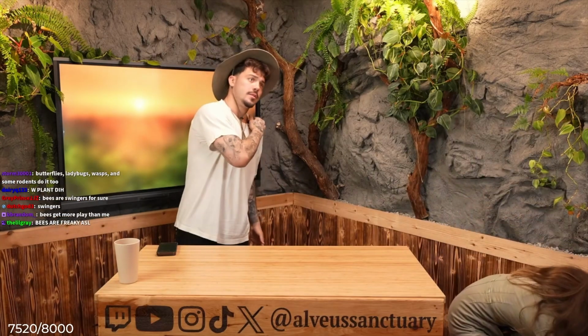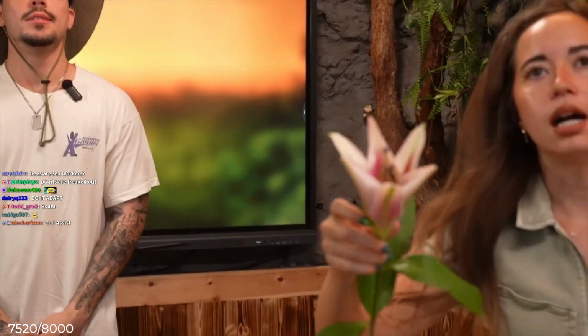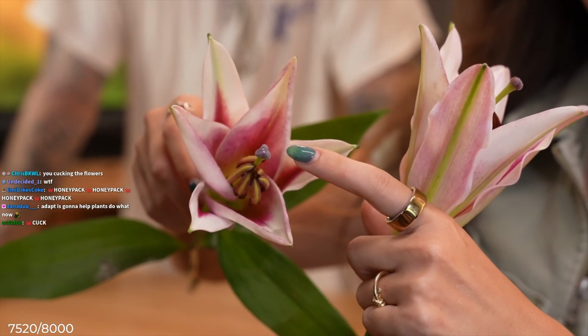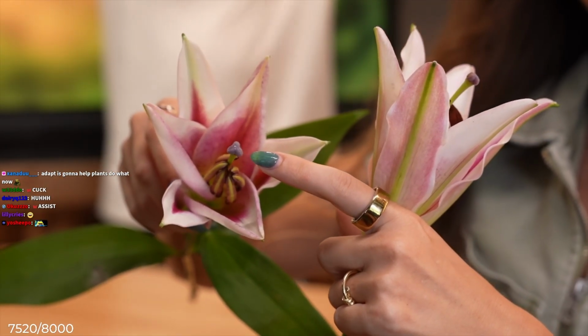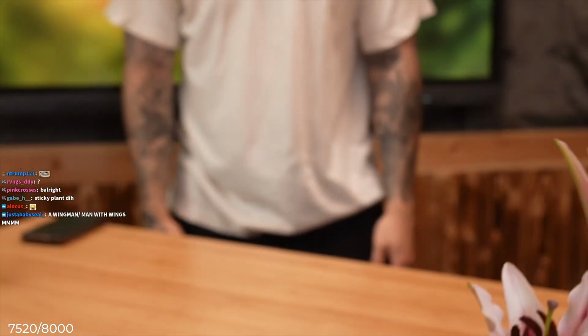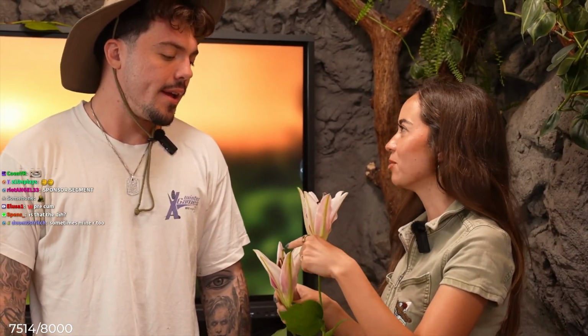So, would you like to pollinate these flowers? I can pollinate that. Yeah. So I'm essentially going to do what bees do. That's a literal wingman. Yes, a bee. So you can help these flowers have sex. One thing you guys should see, the stamen, sometimes they're sticky. See? Sorry, I drank caffeine. You can tell that it's shaky. You can see that it's a little bit sticky because it has to pick up that pollen. So if you wanted to pollinate these two flowers, you would take your finger and get pollen on your finger and then put it on the stamen, which is the female part.